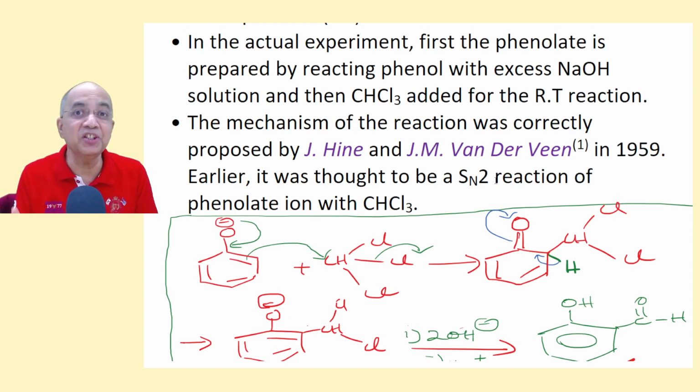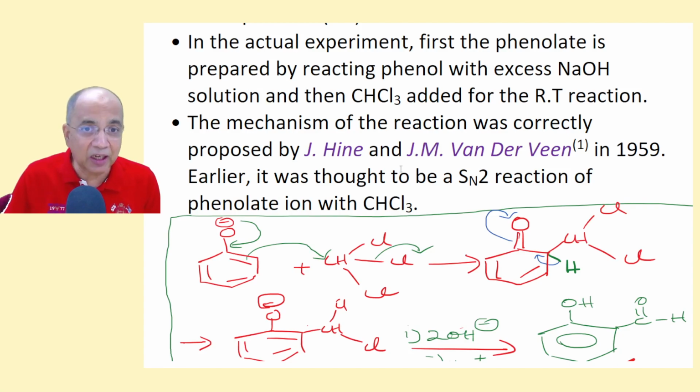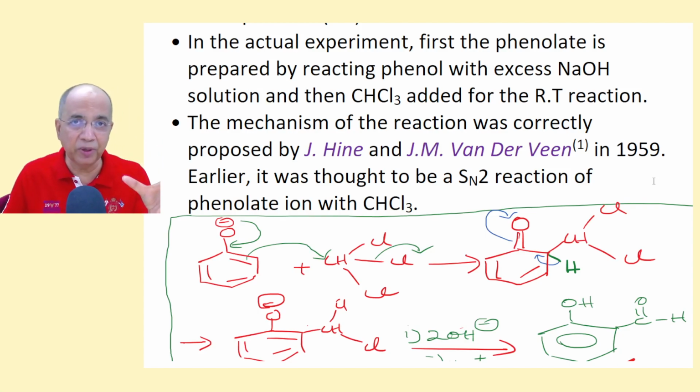Particularly the teachers can benefit from these collections. Hein and van der Veen proposed the mechanism with a convincing amount of authenticity. They were not 100% sure, but they were convinced.